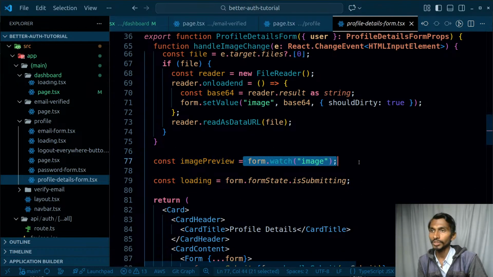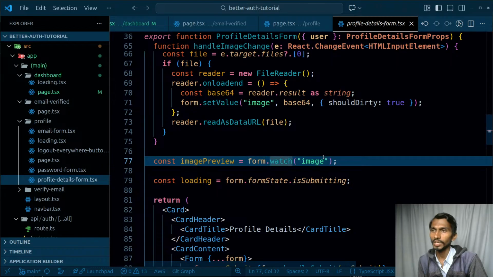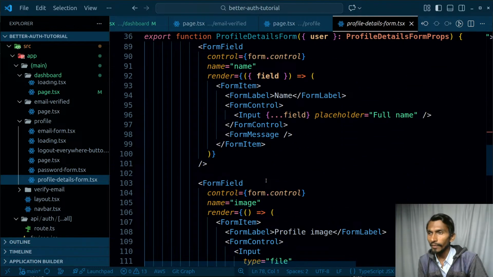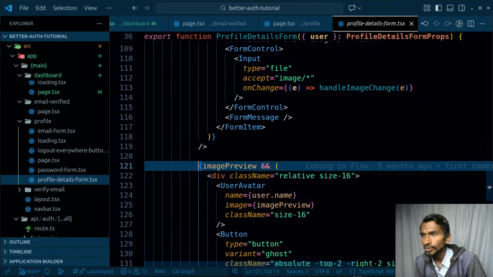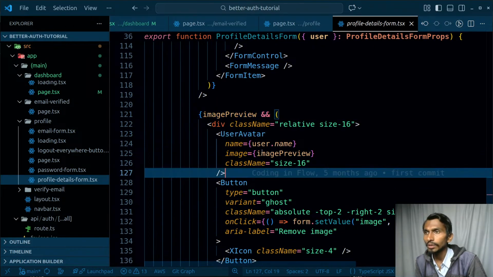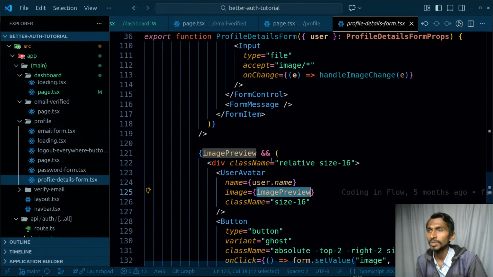Image preview, form.watch.image, so it will be watching that and loading. I will have to even see that, right? So when it comes to this, image preview, user avatar, and the username image preview.